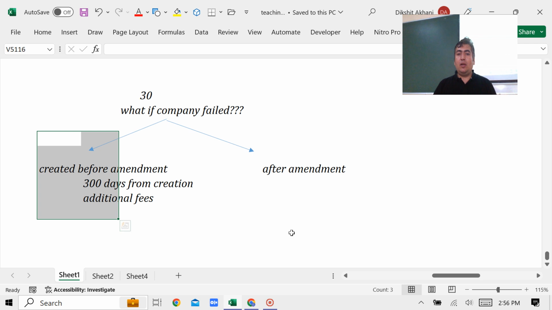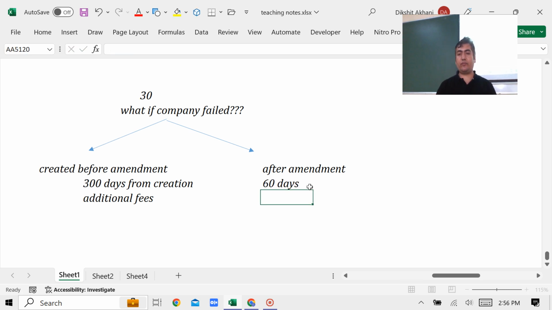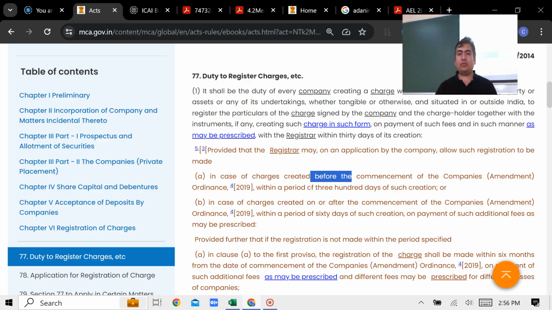Am I clear? But what if it is after the amendment? If the charge is created after the amendment, then it is 60 days. How many days? 60 days. Please read it out. Exactly, that's what I'm trying to tell you. The language matters, because there are 2 interpretations: is it from the expiry of 30, or are these another 60 days that we have to look at? Look at this.